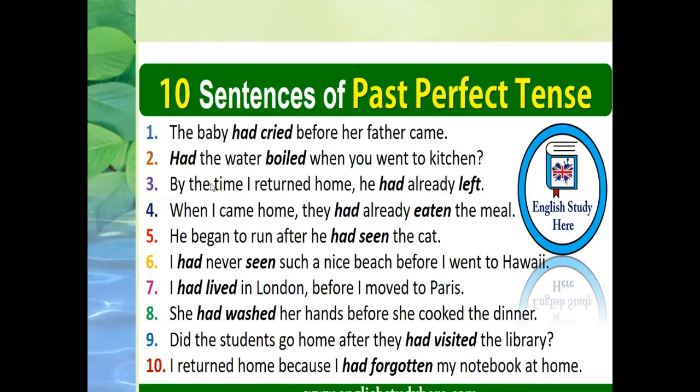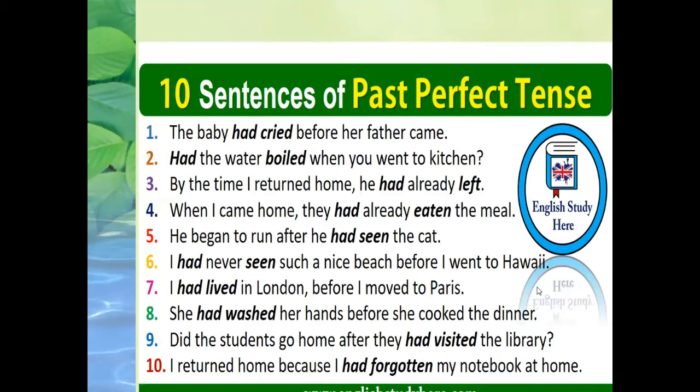Okay, students, these are all sentences in past perfect tense, which shows the sequence of actions when the first action, which was going on in the past, is interrupted by the second action. It is called past perfect tense, and both actions started and completed at a specific time in the past. I hope you understand the past perfect tense.